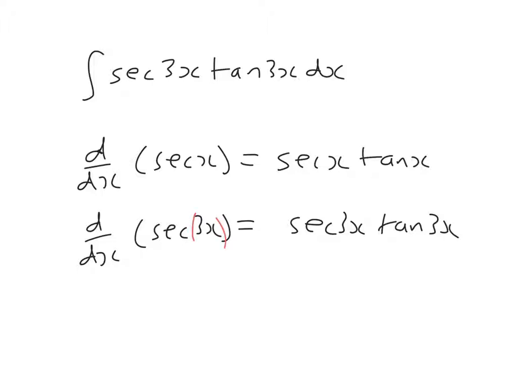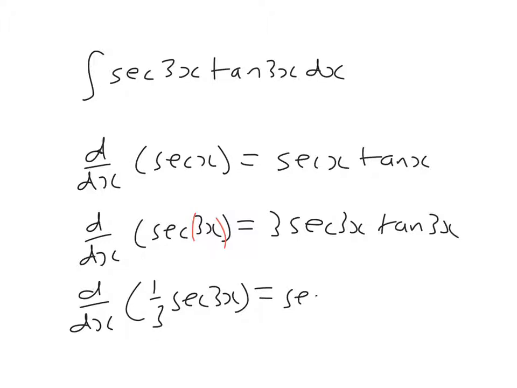There's like another bracket there. Differentiate 3x is 3. So if I differentiate a third of sec 3x, 3 times a third is 1, and I get sec 3x tan 3x. So the answer to this question is 1/3 sec 3x plus c.